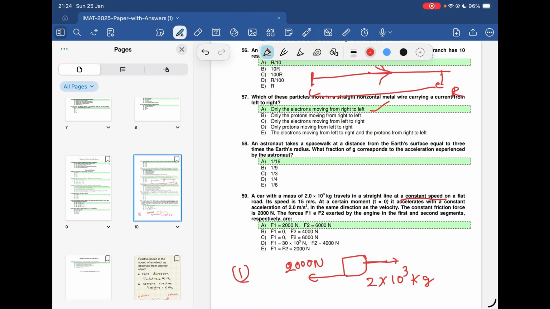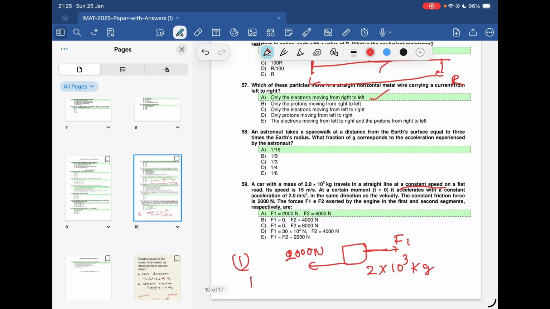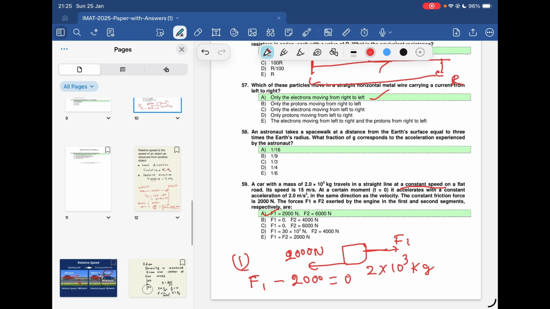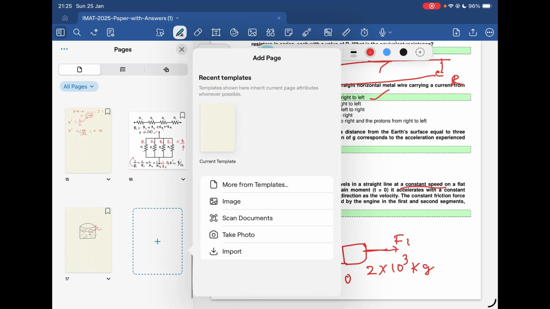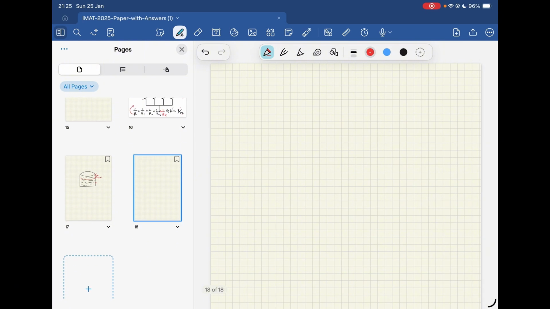Let's think about the two cases. In the first case, if it is a constant velocity, the resultant force must be 0. Let me say at that scenario the force is F1. For the resultant force to be 0, we can say F1 minus 2000 must equal 0. So F1 is 2000 Newton. And the second scenario, it is accelerating with 2 meters per second squared. So let me do it.